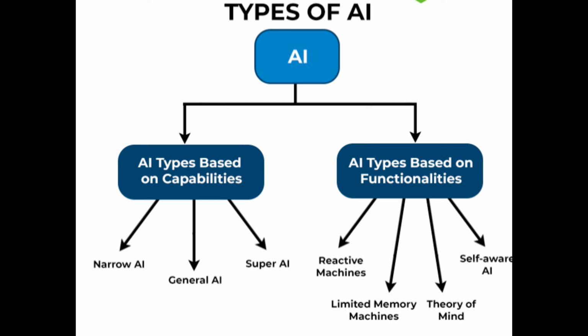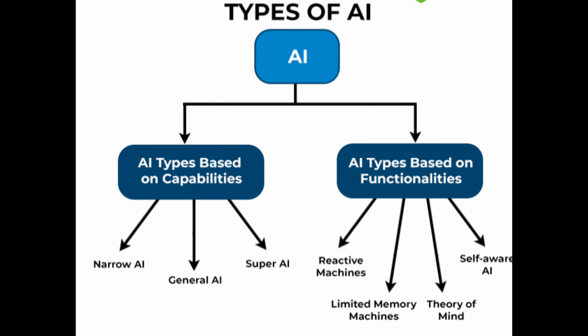Then in the second category, reactive machines are basic AI types that do not store any past experience or memories for future actions. Limited memory machines can store data for a short period of time. Theory of mind type AI can understand human emotions and beliefs and can interact socially like a human. Self-aware AI can deal with super intelligent machines with their sentiments, emotions and beliefs.